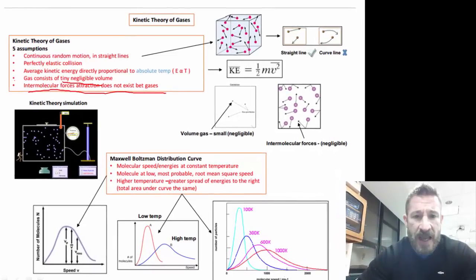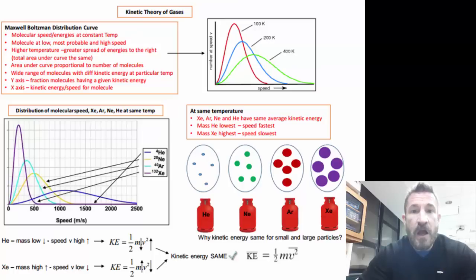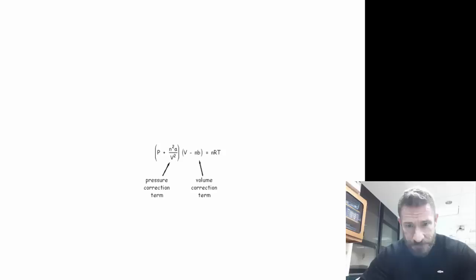Notice you see here at low temps, gases are less distributed. At high temperatures, there's a much greater distribution. And so you have gases here at different temperatures. In the kinetic molecular theory of gases, the important thing to notice here is that they have the same average kinetic energy, which is the same temperature, but the ones with low mass are moving the fastest, such as helium, and the ones with heavy mass compensate for that. Even though they're moving slower, they will have the same kinetic energy because they're heavier, and all that works out.